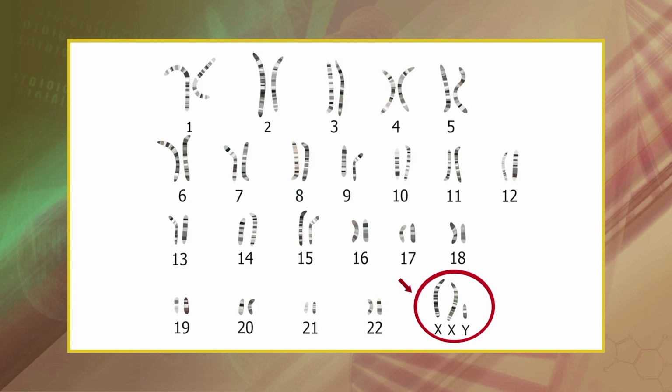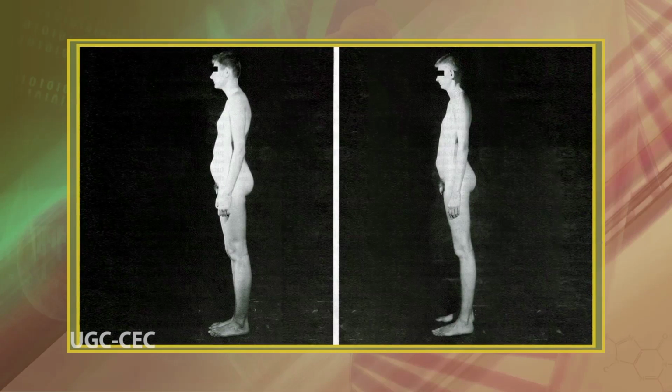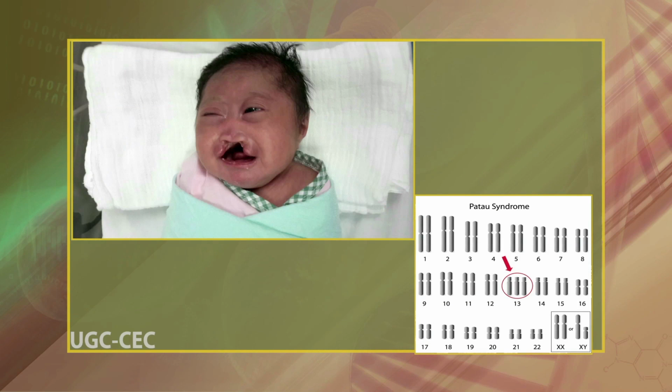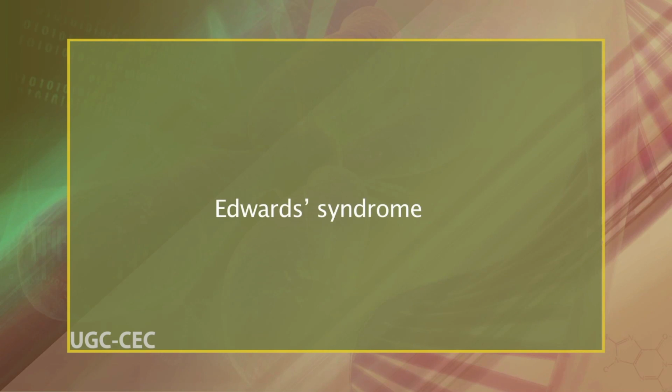Klinefelter's males have a total chromosome number of 47, which includes 2 X chromosomes and 1 Y chromosome. According to convention, these males are designated as 47 XXY individuals. Other trisomy examples include Patau syndrome, which is a trisomy of chromosome 13, and Edwards syndrome, which is a trisomy of chromosome 18. Other configurations of the sex chromosomes have been observed in 47 XXX females and 47 XYY males.